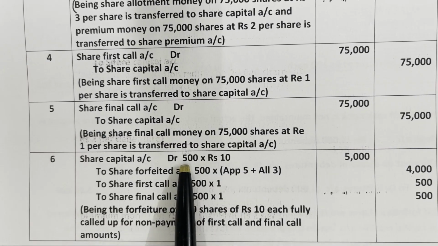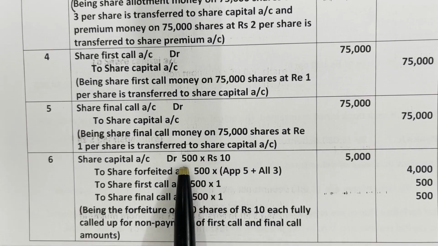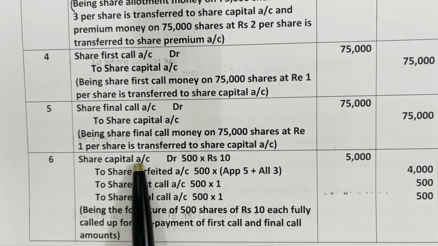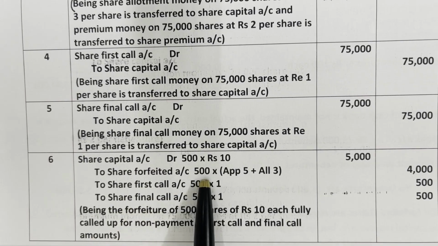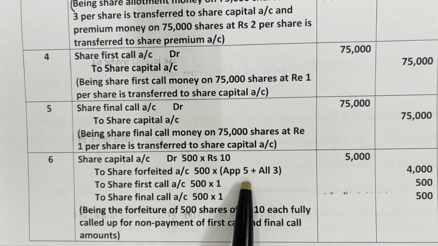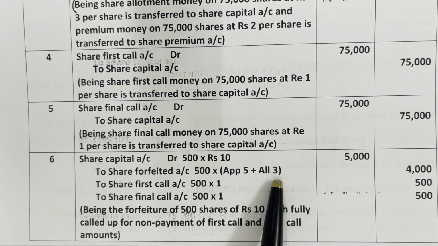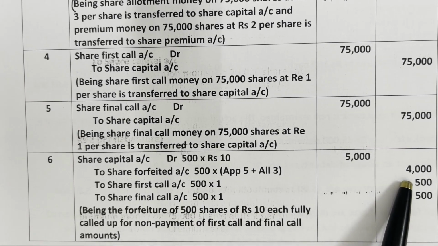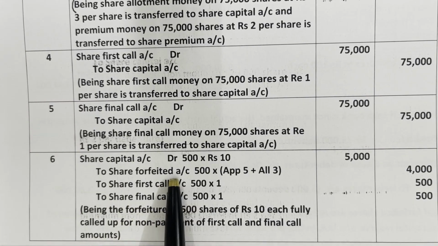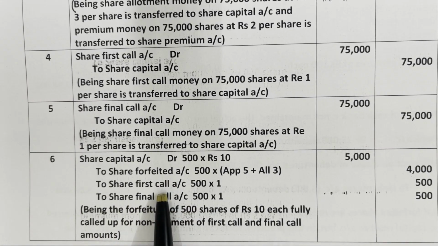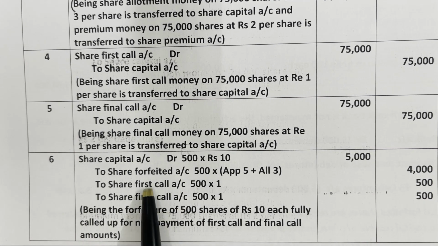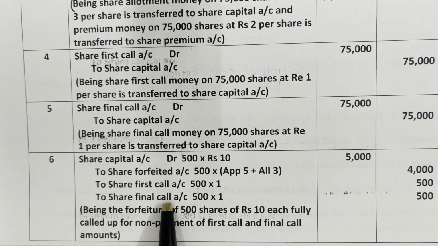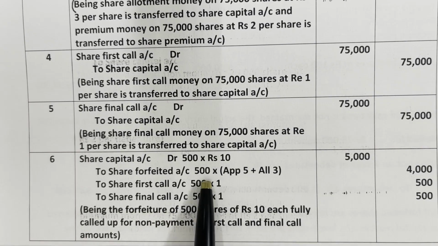So 500 shares related capital amount, 500 into 10 rupees each, 5,000. We are debiting to share capital account. The amount which we received on 500 shares, application money 5 rupees, allotment money 3 rupees, no? 500 into 8 rupees, 4,000. We are transferring to share forfeited account. And the amounts which we are not receiving on these 500 shares, first call money and final call money, we are crediting to first call and final call accounts. Mention that as an addition.